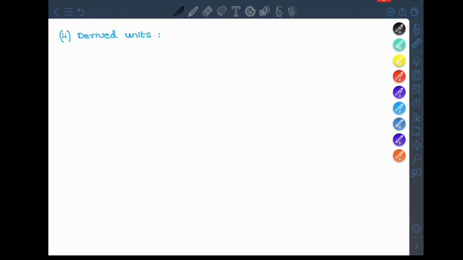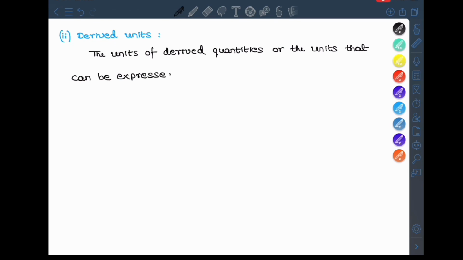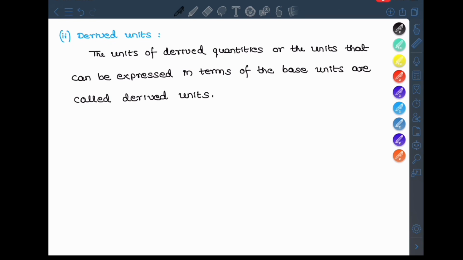Derived units. The units of derived quantities, or the units that can be expressed in terms of the base units, are called derived units. For example, the unit of velocity is usually represented in terms of meter per second, where meter and second are the fundamental quantities, or base units. So that's why these are derived units.